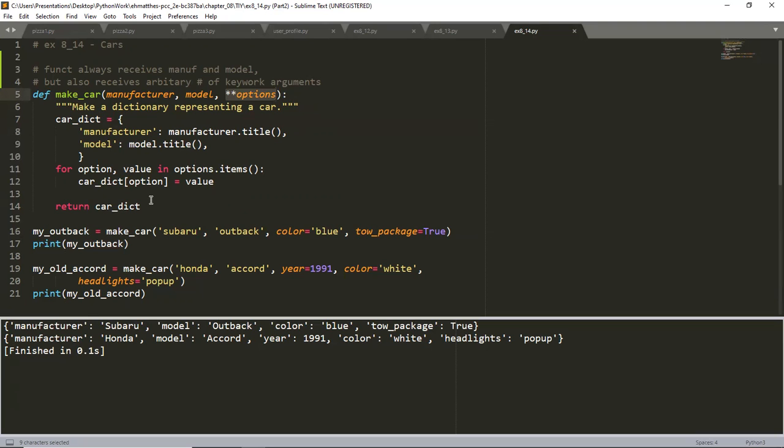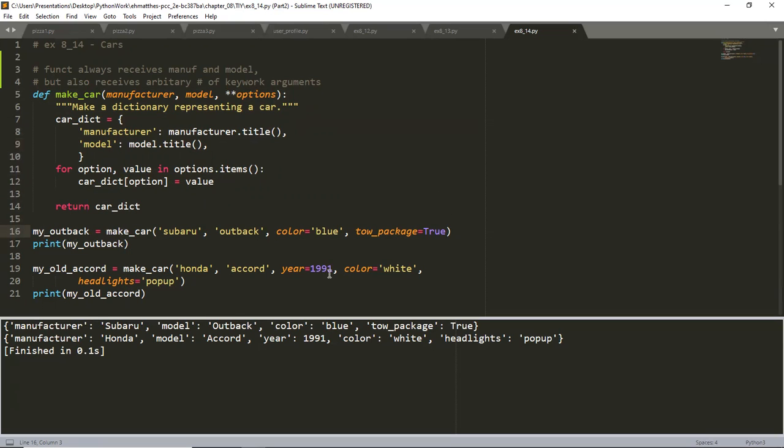Okay, so on line 16, I call the function. Flow of control leaves and goes to line 5. It does all this and returns the dictionary. I come back to line 16, and that dictionary is assigned to my Outback. That's a cute name because that's his Subaru, right? You always have to come up with a good name. Certainly he could have put my first car, my second car, but we want to copy the style that the author uses, really good names.